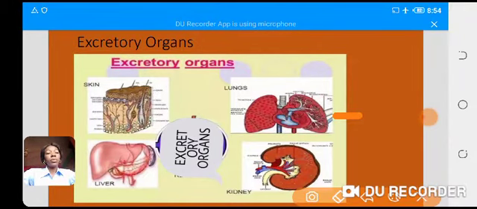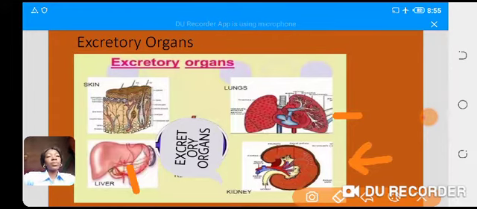Okay. Then we have another one. We have the liver here. Liver. What do we say that liver excretes? Can someone mention it? Bile pigment. Liver is concerned with excreting bile pigment. Then the last but not the least is the one we call the kidney.